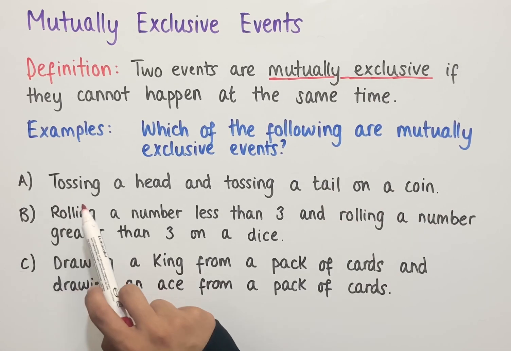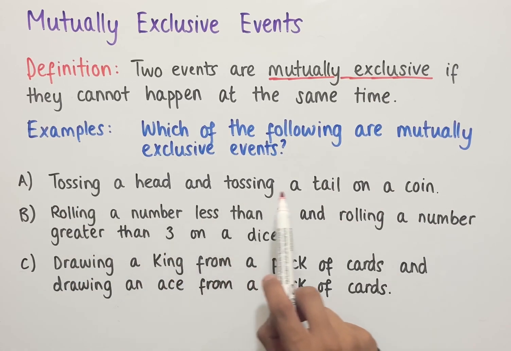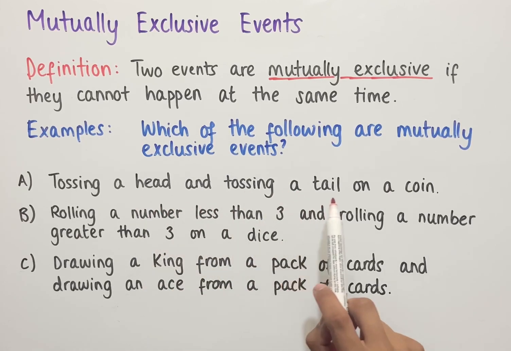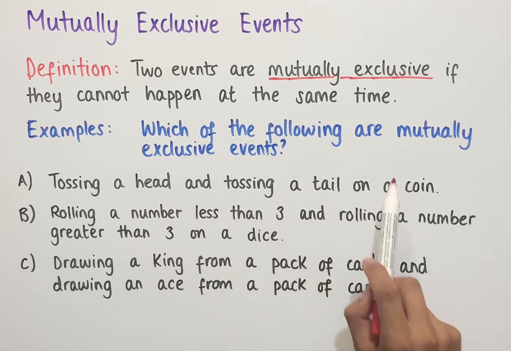So the first example says tossing a head and tossing a tail on a coin. So we're considering whether these two things can happen at the same time. In other words, you toss a coin and is it possible to get a tail and a head at the same time after one toss? In this case, it's not possible. So since tossing a head and tossing a tail cannot happen at the same time, then these two events are